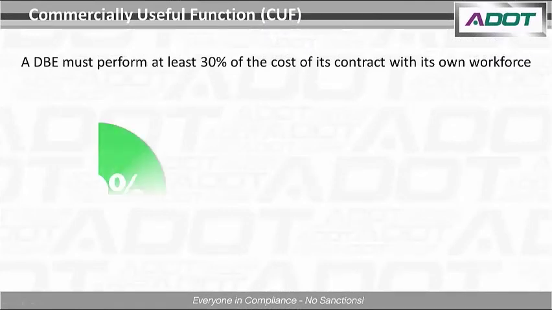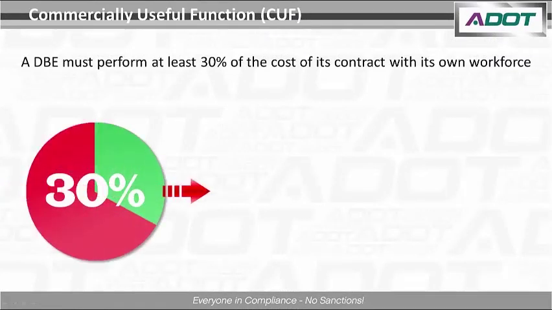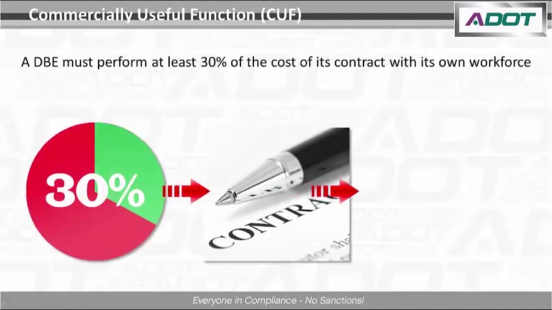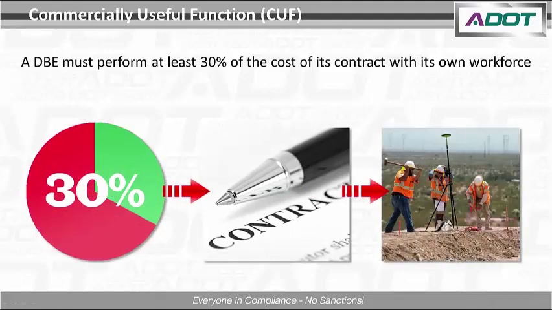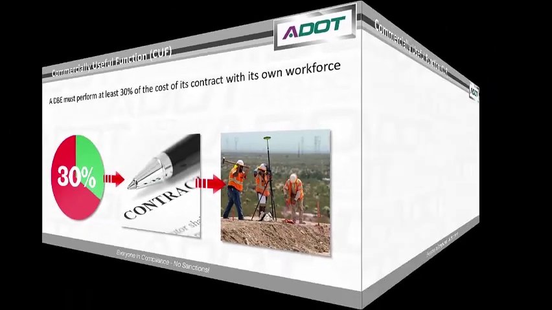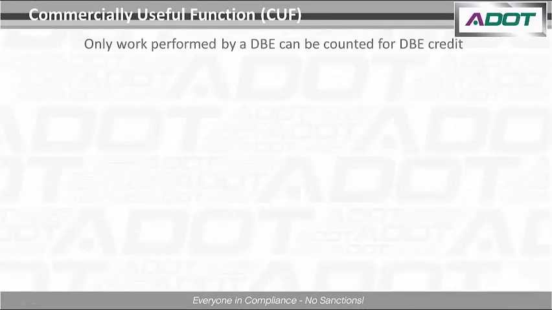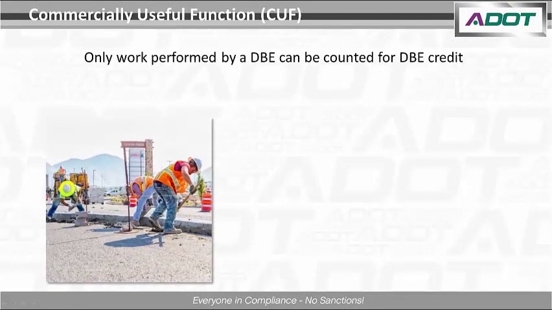If the DBE is performing or exercising responsibility for at least 30% of the total cost of its contract with its own workforce, the agency will presume that the DBE is performing a commercially useful function.